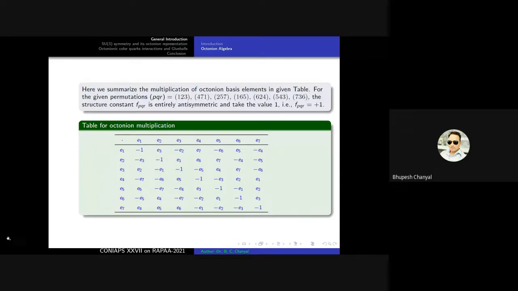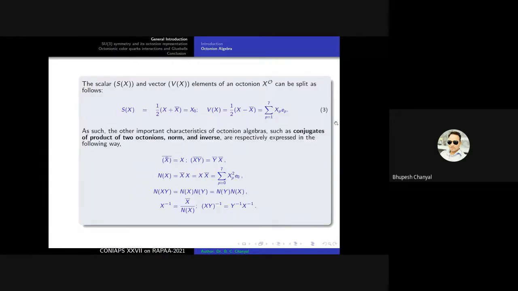This is the multiplication table. Here we see that the permutations pqr are equal to 123, 147, 156, 246, 257, 345, and 367, which give the value 1 for the settings pqr. So this is the multiplication table generally.